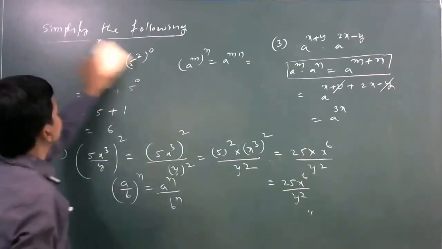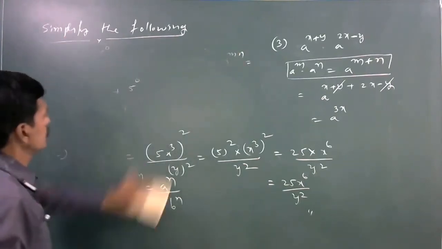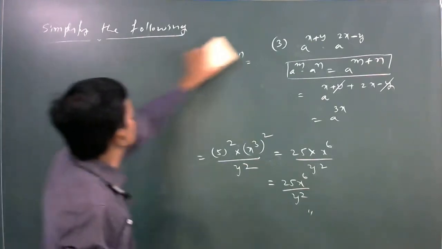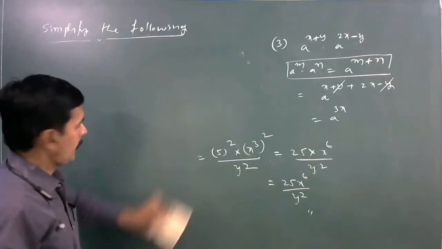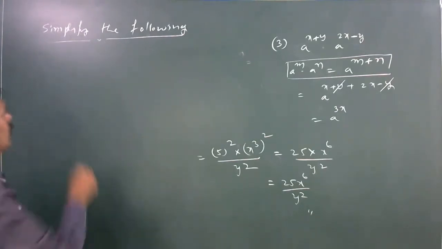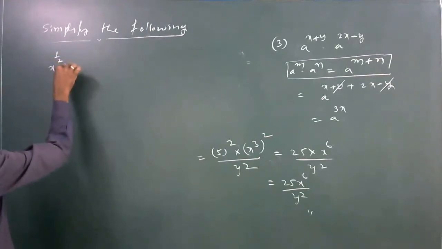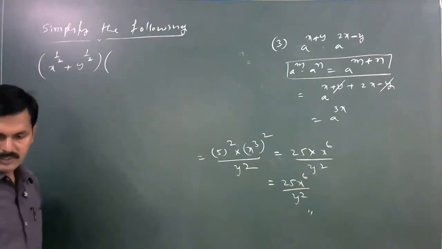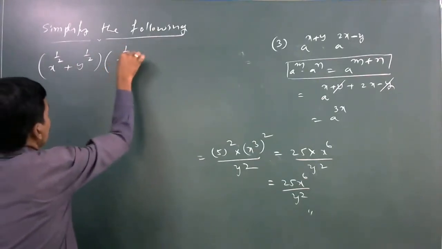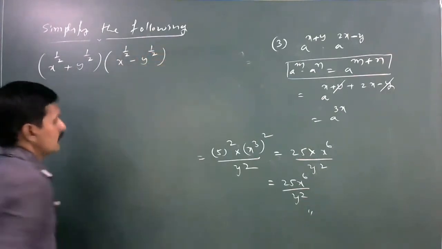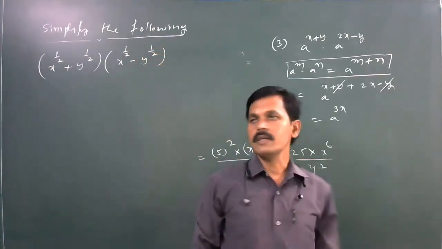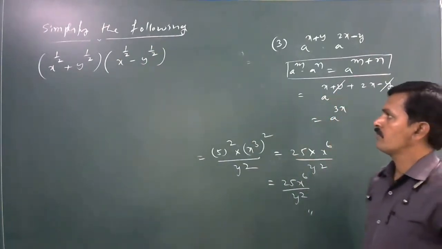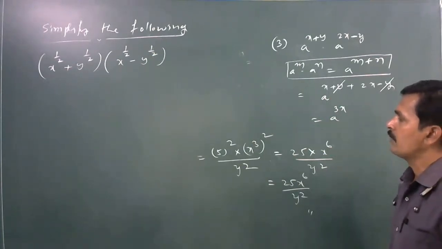Next problem is simplify x power 1 by 2 plus y power 1 by 2 into x to the power of 1 by 2 minus y power 1 by 2.